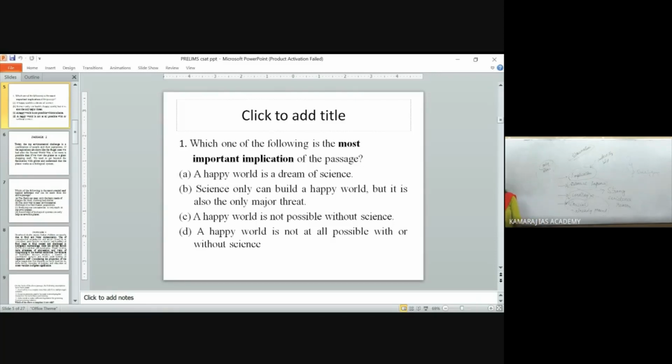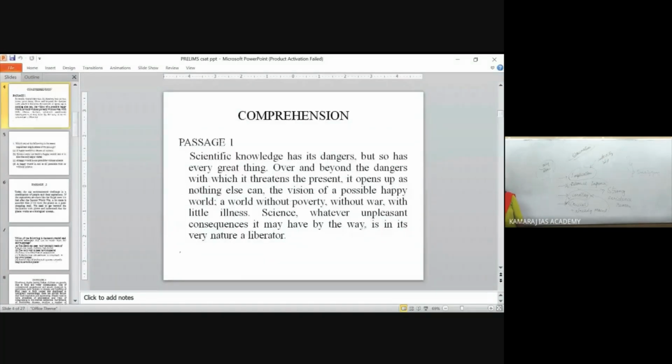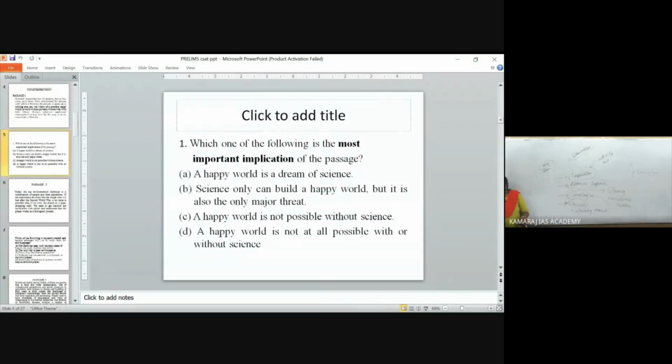Okay, so a happy world is not possible without science. Where is it directly told? From where are you getting this indirect version? Go to passage 1. See the words: the vision of a possible happy world is made by science. So the possibility of a happy world is in the hands of science. It is a general term, and they are not saying that it is not possible without science. So from these 4 options, you can judge relatively which is correct, that is option C.